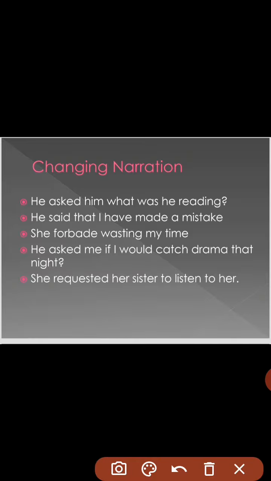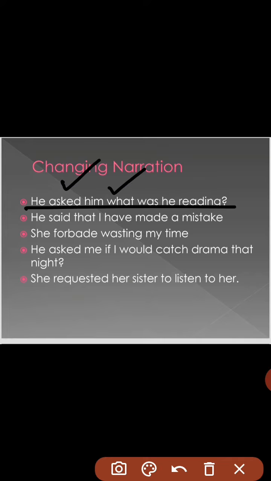Now here, he asked him, "What are you reading?" Now this is the actual sentence. When we change it into indirect speech, we just remove the inverted commas, and said will be changed into asked.